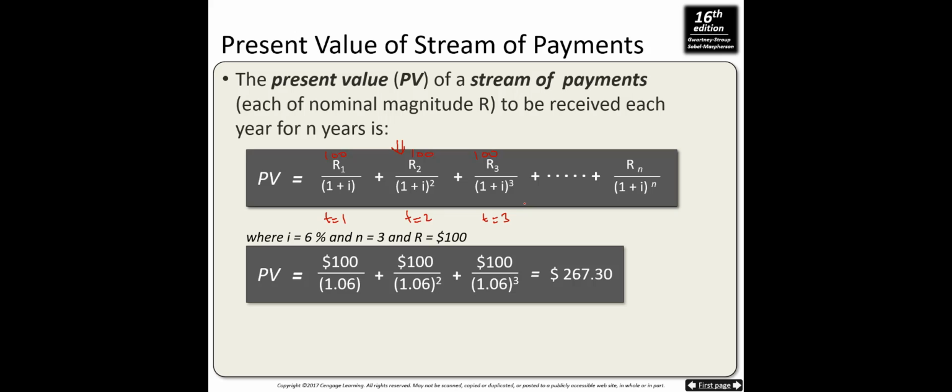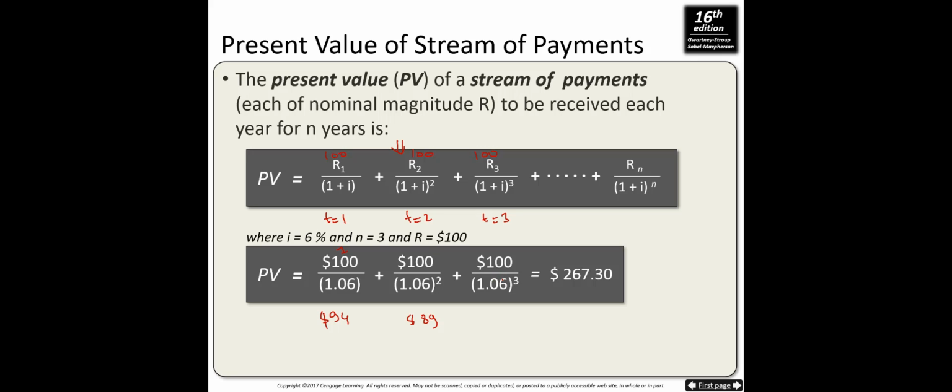We are going to discount each amount received in the future individually and then sum up all the present values. In the first year, you receive $100 discounted by 1 plus 0.06, and that is $94. And in the second year, you receive another $100. This time you need to discount with 1.06 to the power 2, and that is equal to $89.